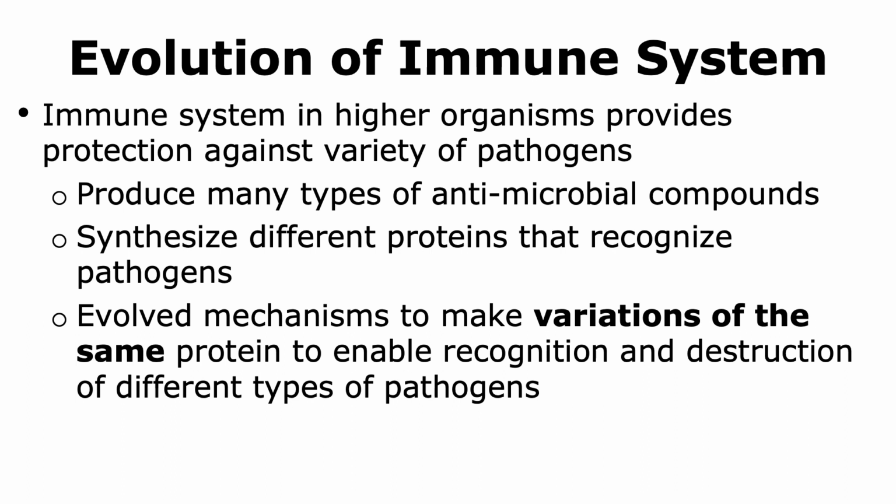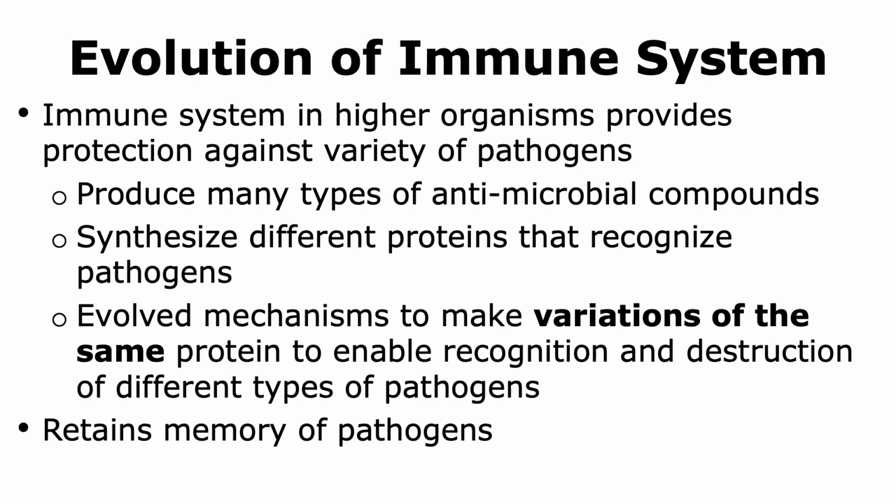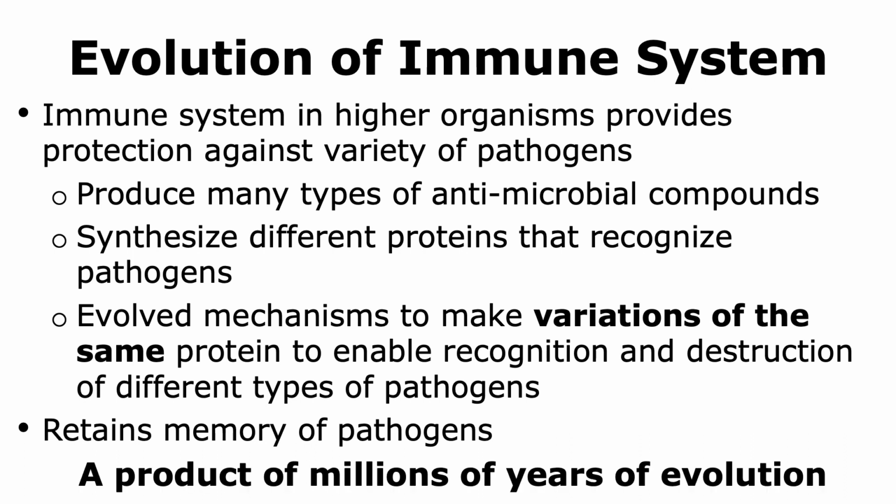The immune system of higher organisms also has an elaborate mechanism to retain the memory of pathogens. Such a highly complex system is a product of millions of years of evolution.